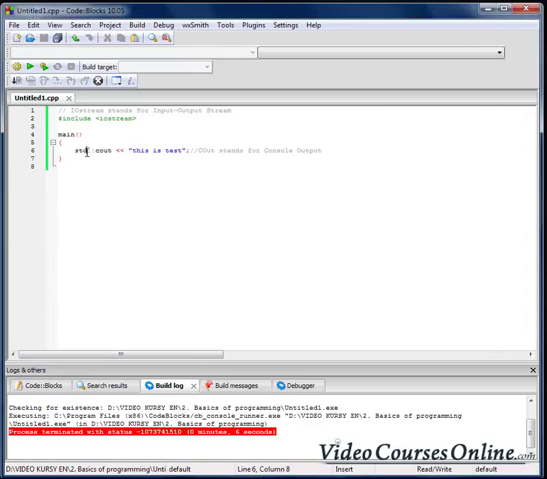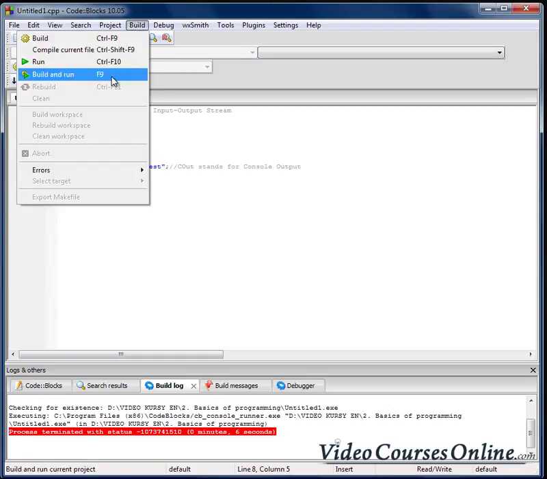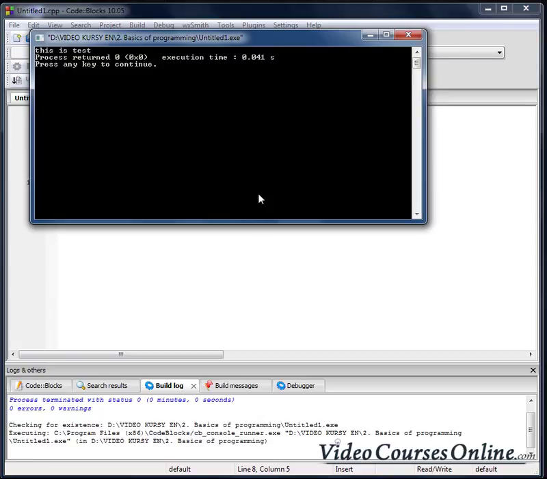However, using that std namespace every time for each element like cout from that space might be a bit tiring, right? That's why we can say, after including iostream, something like using namespace std. Now we don't need to use that prefix here. And our program, as you can see, is still working well.